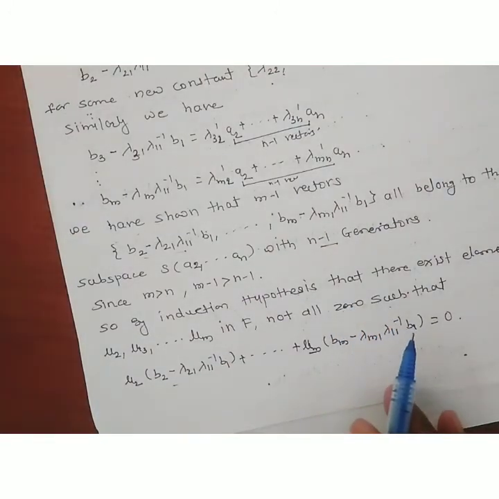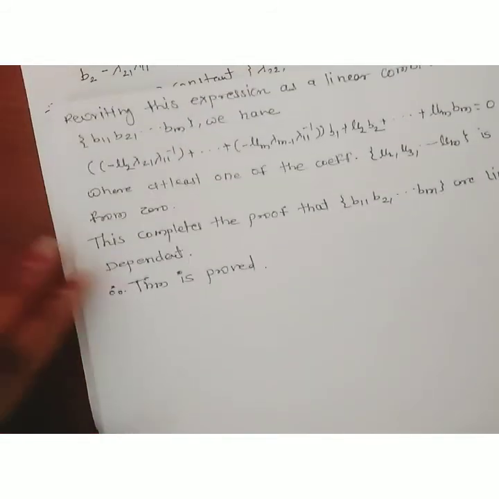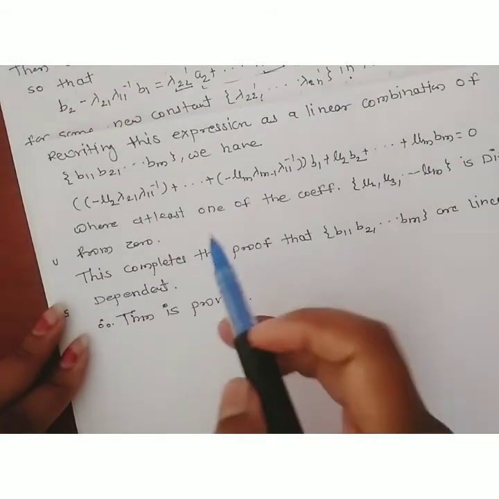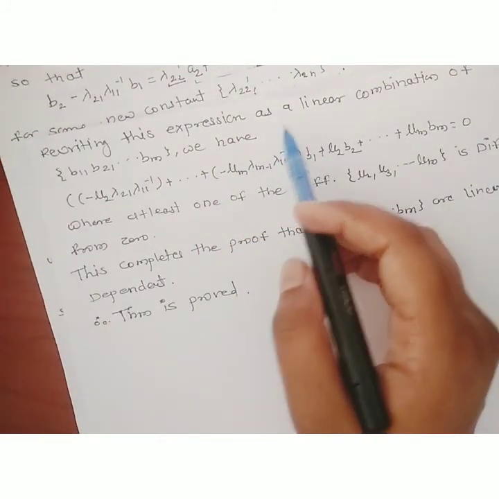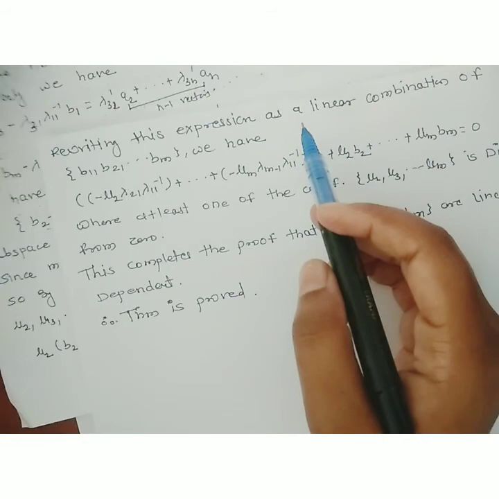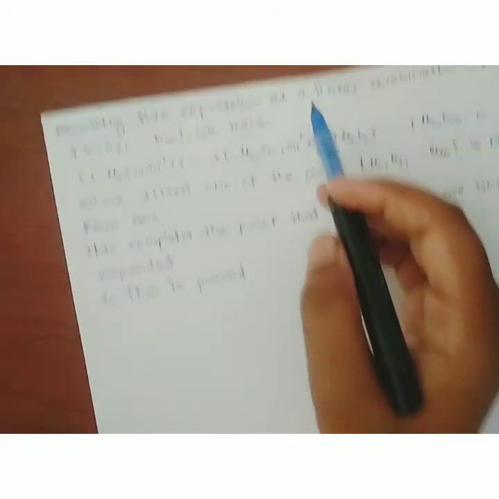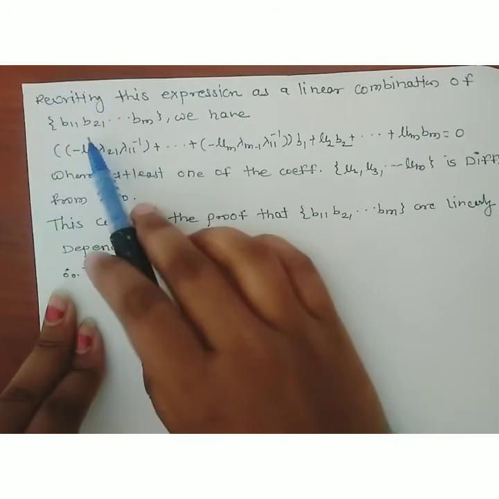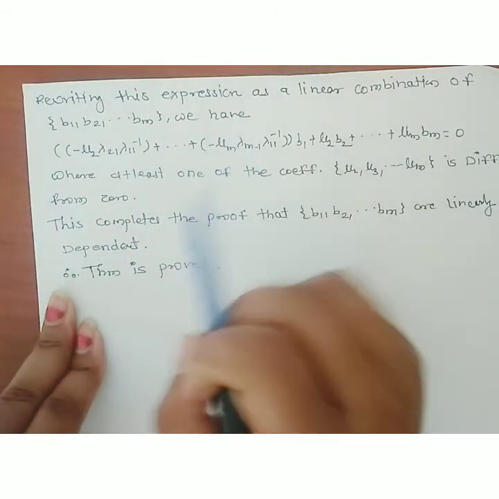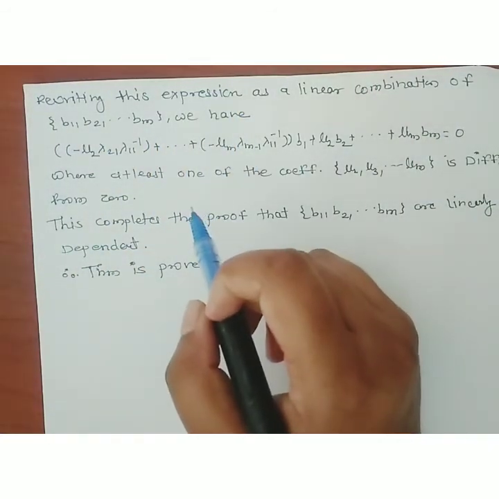Therefore, rewriting this expression as a linear combination of b1, b2, up to bm, we write it as follows.